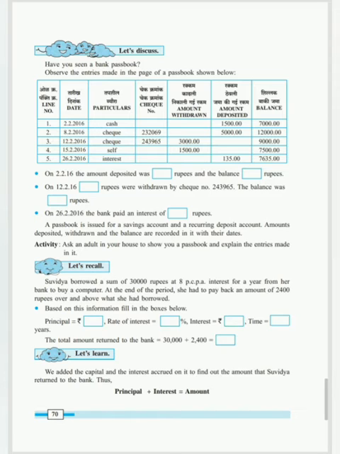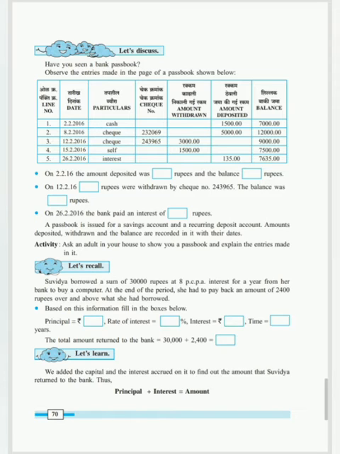On the first line, the date is 2/2/2016. So that is 2nd of February 2016. The amount is paid in the form of cash. Okay, we don't have a check number, we don't have an amount withdrawn.